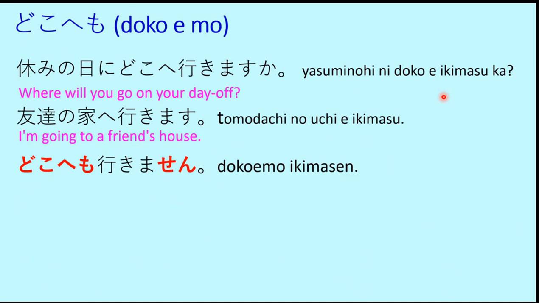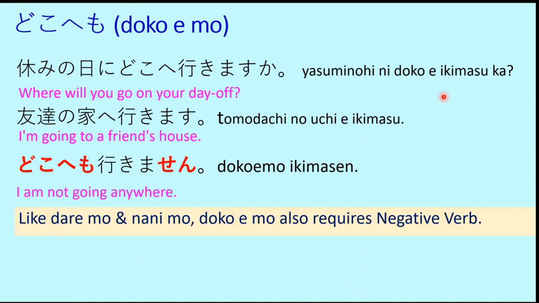Here we cannot say nani mo ikimasen because nani mo means nothing. Here we need an expression that would mean nowhere. For that we have to use doko e mo. So, doko e mo ikimasen. I am not going anywhere.